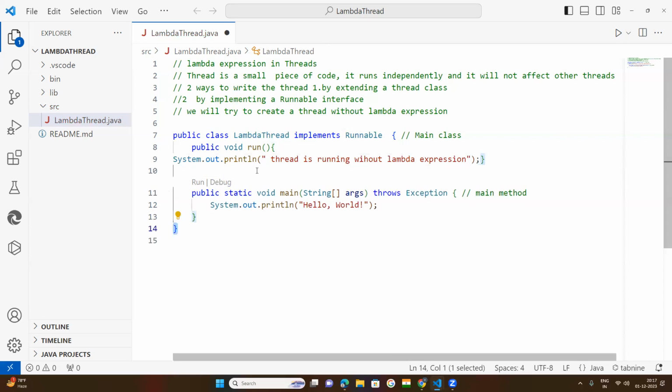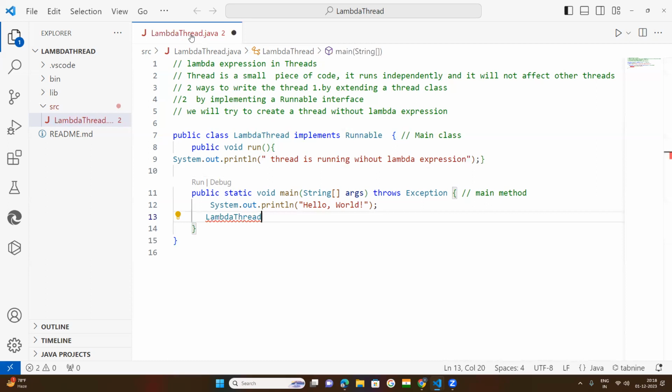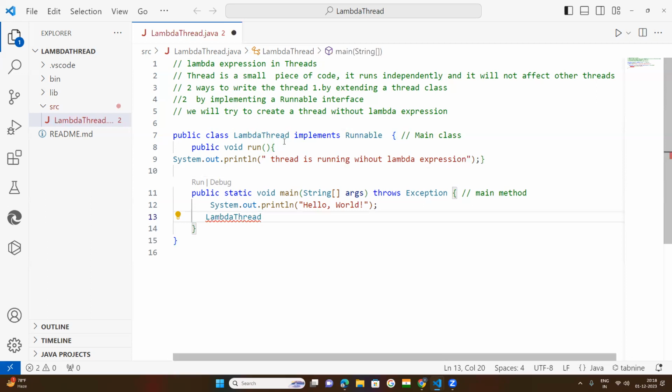Now come down. Under this main method, I need to create the object for this class. What is our class name? Lambda thread, because today my class is about lambda: how to use the lambda expression in creating threads. So the file name I have kept as lambda thread. As I told you many times, your class name must be equal to your file name.